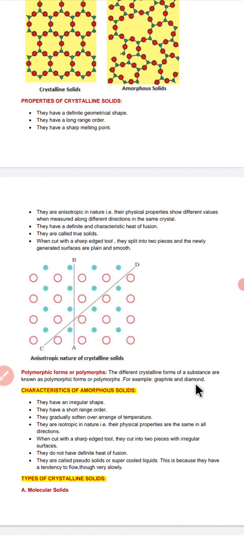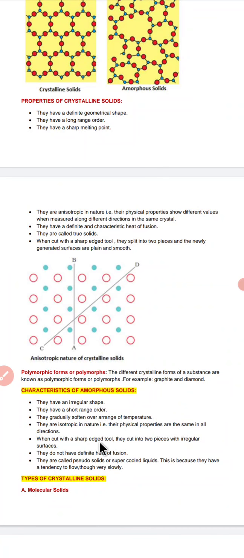So, the characteristics of amorphous solids: they have an irregular shape, a short range order, and they gradually soften over a range of temperature. Their melting point and boiling point are not fixed; they melt within a range of temperature. They are isotropic, so the physical properties are the same in all directions.